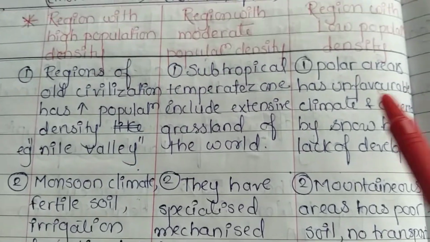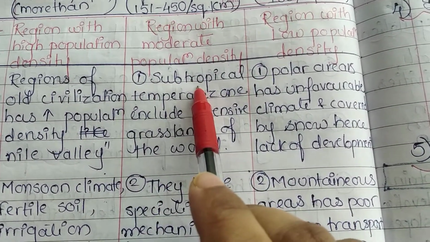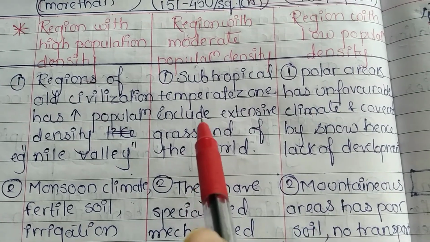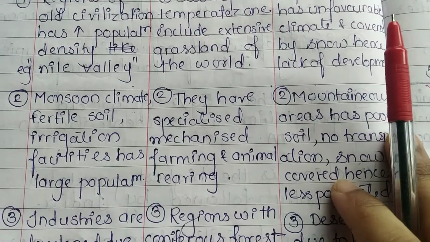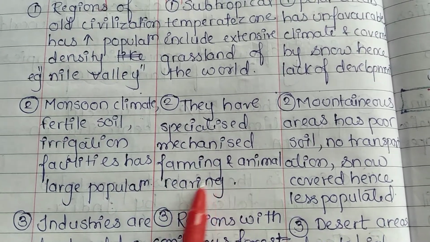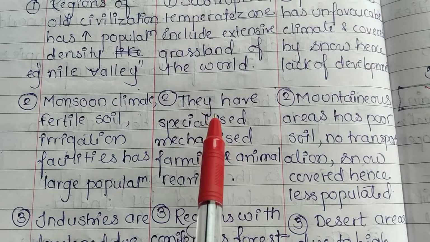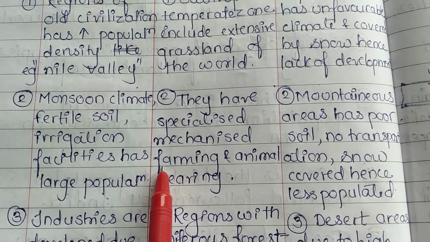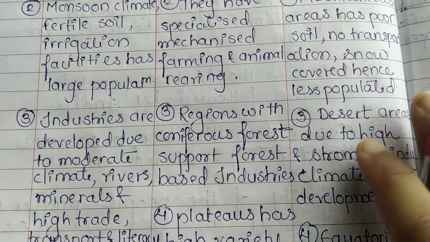Okay, subtropical temperate zone include extensive grassland of the world. So which region comes under moderate population density? The regions like subtropical, the regions like temperate zone which are rich in grasslands, such type of regions are coming under the regions of moderate population density. They have specialized mechanized farming and animal rearing. So these regions are mostly specialized in farming, the agricultural activities, as well as animal husbandry or animal rearing.